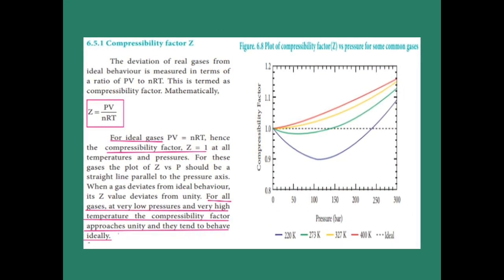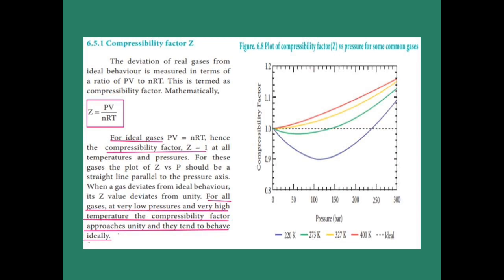Our next topic is the compressibility factor. It is the ratio of PV to nRT, called the compressibility factor. For an ideal gas we know the equation PV equals nRT, so the PV and nRT values become the same, and the Z value becomes 1. So Z equal to 1 means it behaves as an ideal gas.